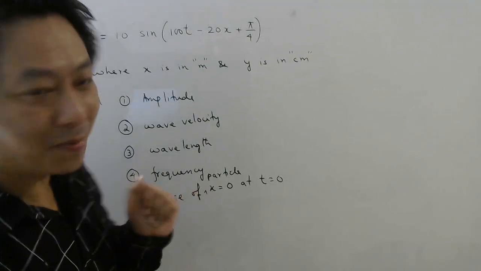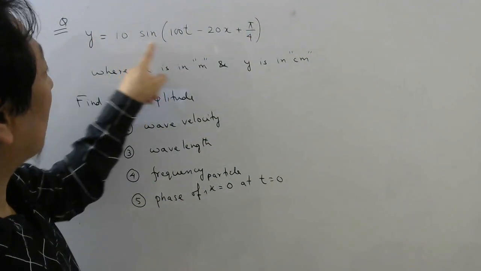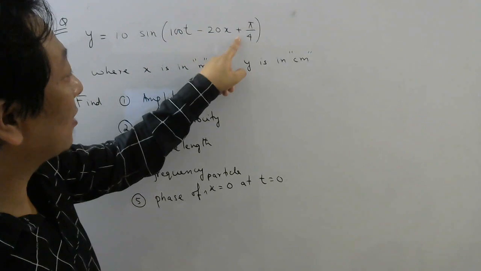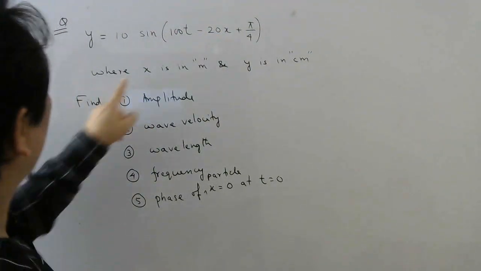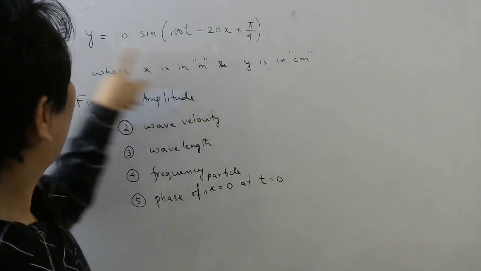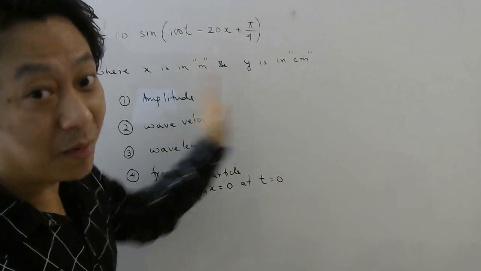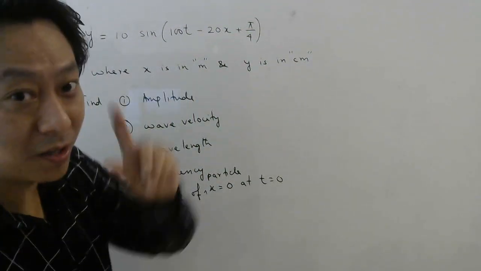Let us now see a simple problem. Imagine this is the wave equation, y equal to 10 sine (100t minus 20x plus pi by 4). Now, here they told us x is measured in what units? Meter, and y is measured in what units? Centimeter. Sometimes both will be in meter, but I thought let me change it so that you guys will be able to answer both.